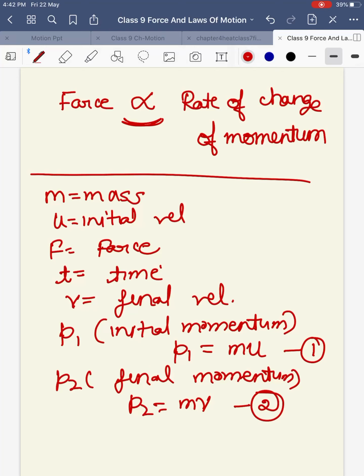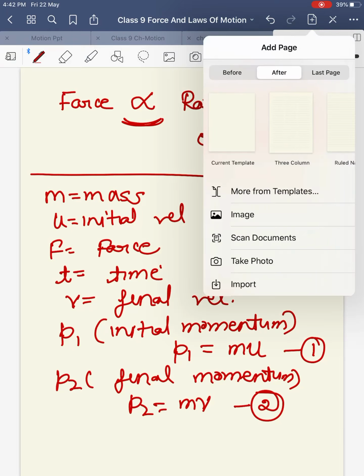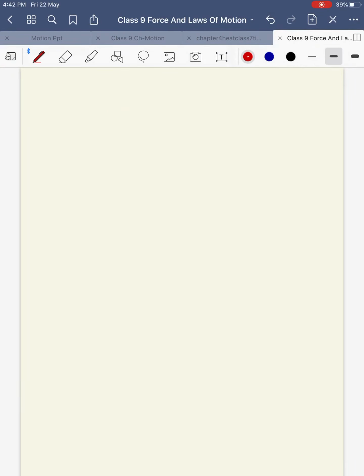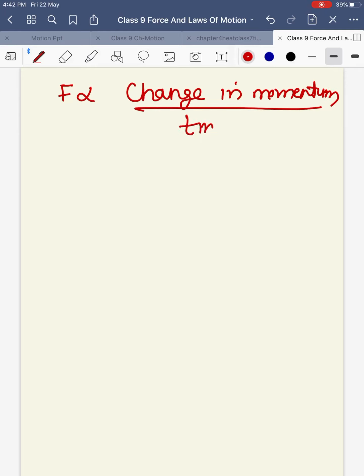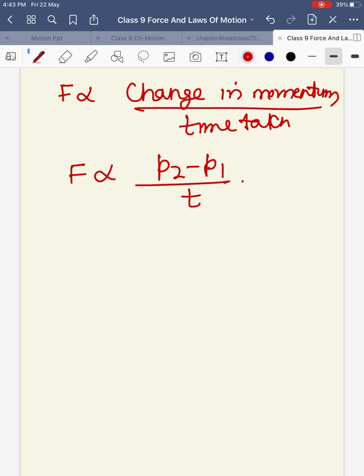Then I said force is proportional to rate of change of momentum. How do we write that? F is proportional to change in momentum divided by time taken. What is change in momentum? It is always final minus initial, P2 minus P1, divided by t. But we know the values of P2 and P1.